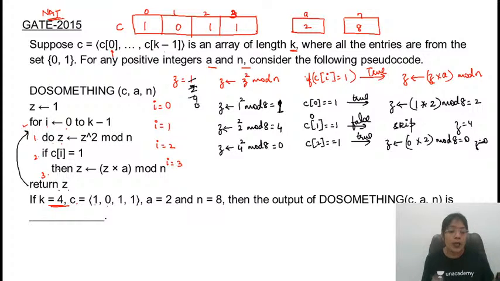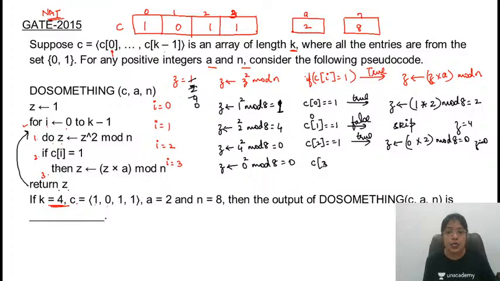So once the value of z becomes 0, after that no matter how many rounds there are, it will remain 0. So directly you can return the value of z as 0. But if you want to solve this, you can solve this. Z is what? It is 0 square mod 8. That will be equal to 0.